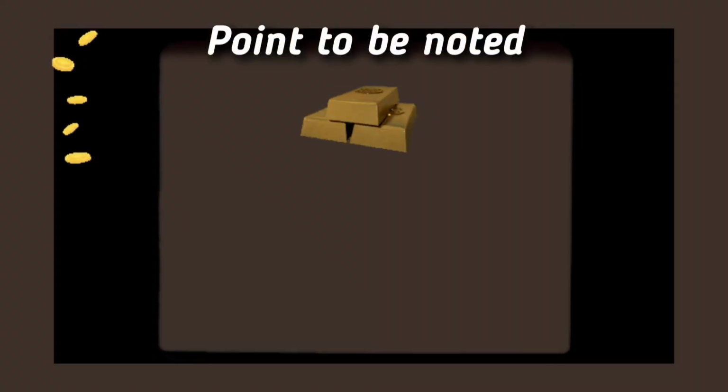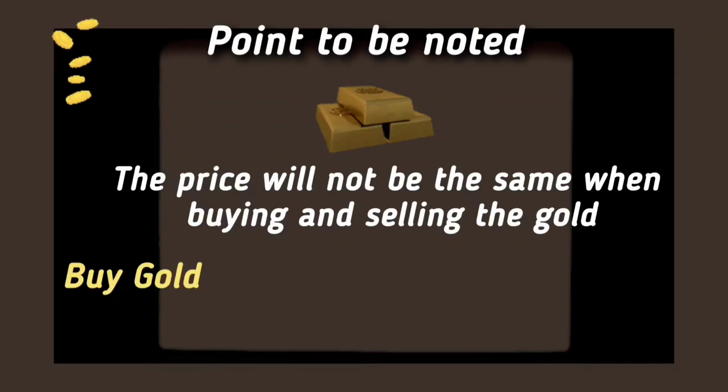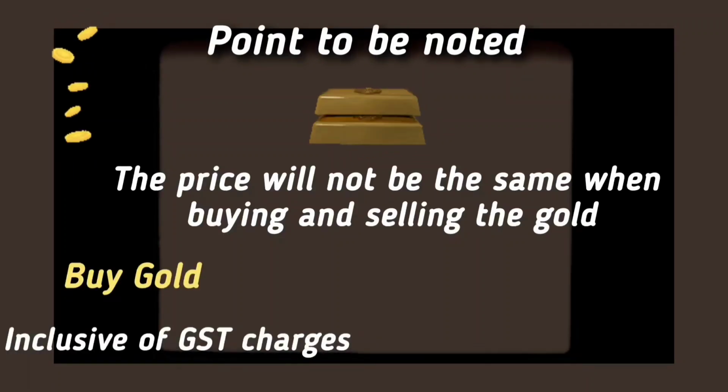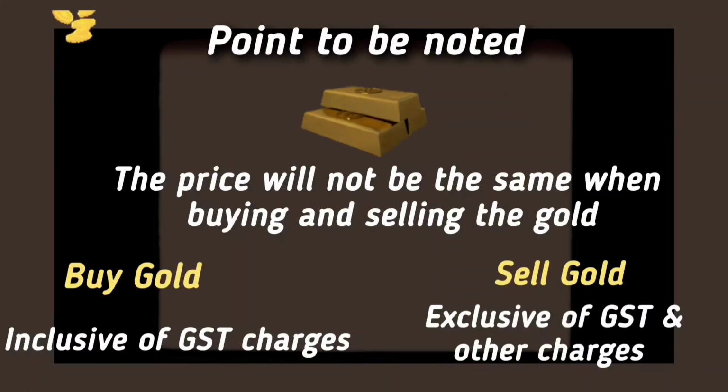Another important point to be noted is the price will not be the same when you are buying and selling the gold. The reason is when you purchase the gold, it will be inclusive of 3% GST, but when you sell the gold, it will be excluding GST and all other charges.